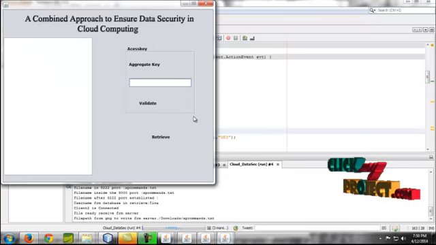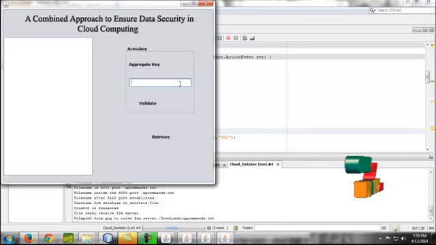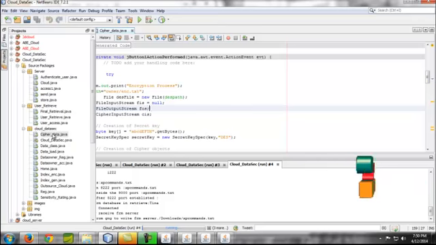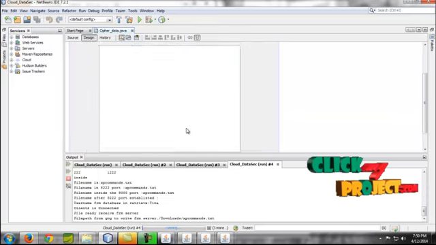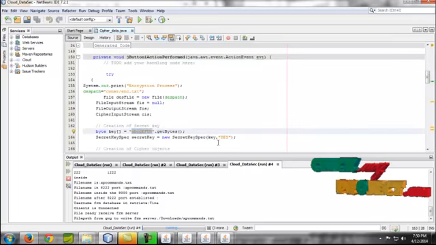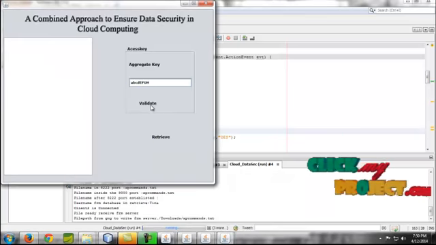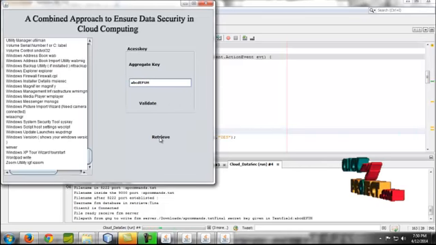For the data retrieval, we have to give the private key, the aggregate key we mentioned. For that I'm keeping the secret key in the cloud data security cipher.java. When you go through that process, click the process button, in which you can specify the secret key. I am copying the secret key and placing it here. Once I place the secret key, just give validate. Your data gets deciphered and it will be retrieved.